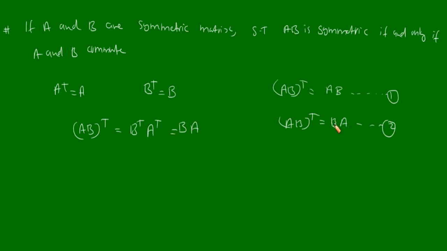Now from equation 1 and 2, AB is equal to BA. That means AB minus BA is equivalent to 0, or A and B commute. The commutator of A and B is equal to 0. So AB is symmetric if A commutator with B is equal to 0.